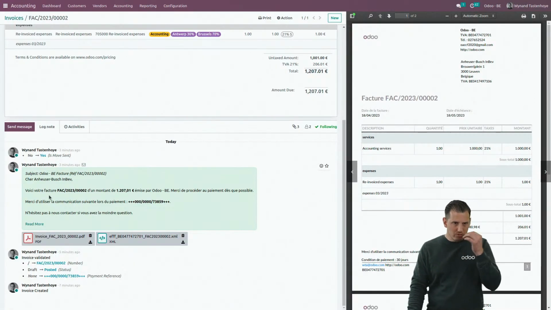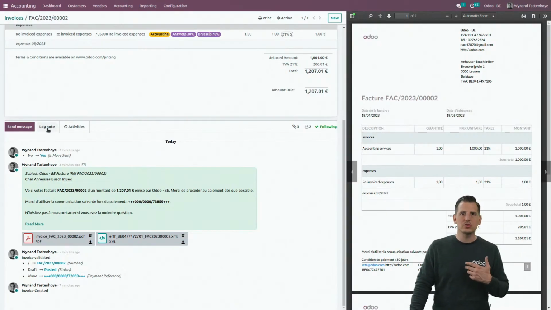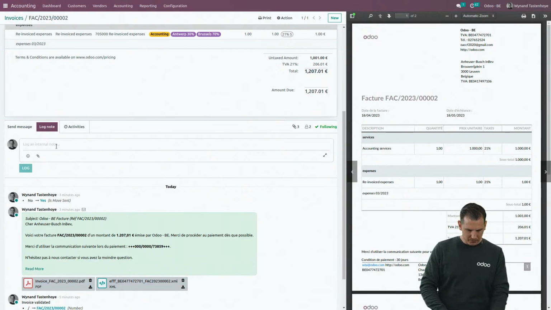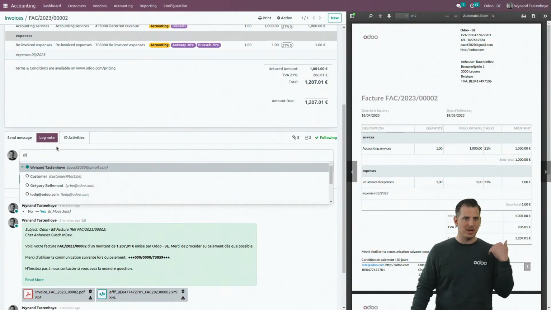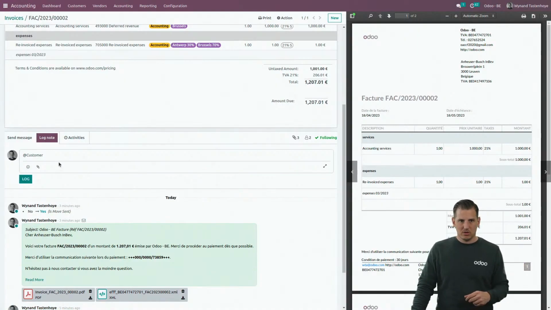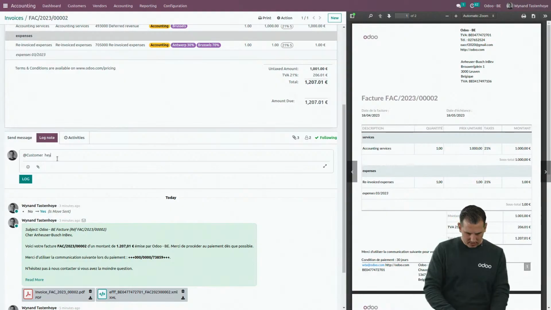So not only outgoing information, but of course also internal information. If you want to communicate with your colleagues, or again, as an accountant with your customer, you can ping them. For example, what I mean with ping, if you type the at sign, you will see all the users of the database. You remember my customer Antoine? If I click on him, I can say, hey, Antoine, is this invoice okay, for example?